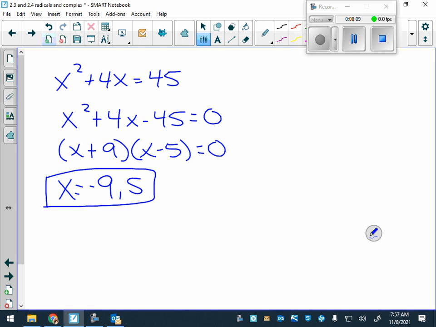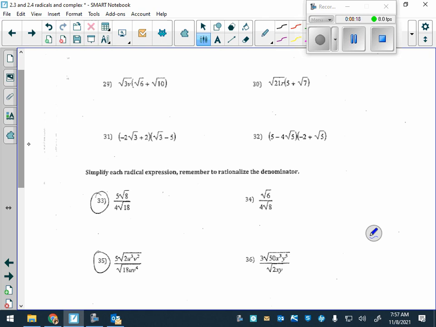It's okay. It's good to clarify, right? Any others? Okay. So 29 is very similar to what we just saw. I want you to try number 29, what we just did. Okay, number 29.